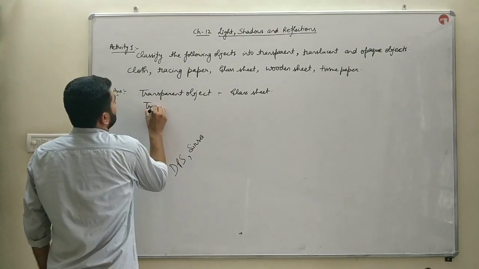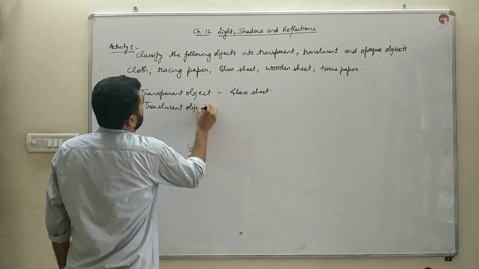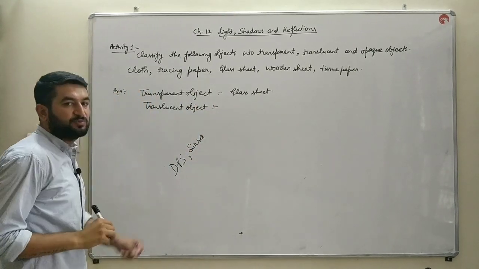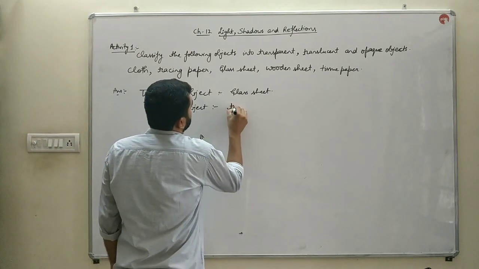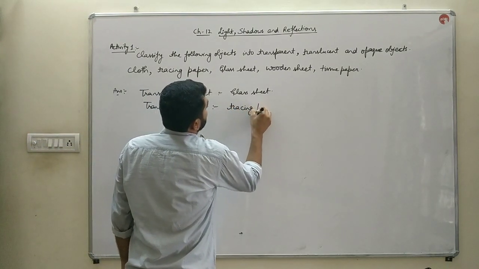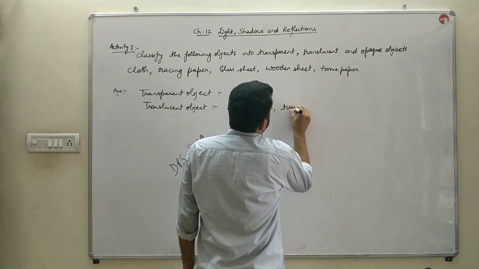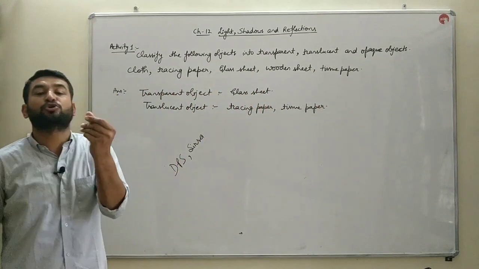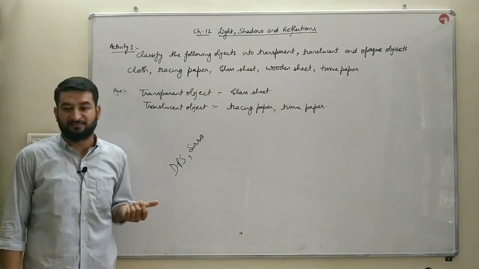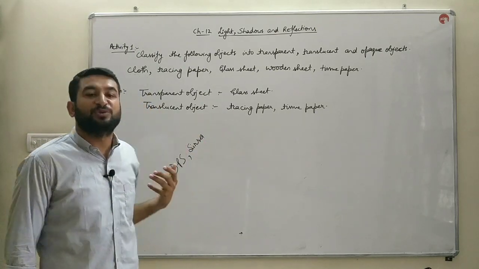Second is translucent. These are the objects which allow some part of the light to pass through them. A small portion of light passes through them. Out of these five, tracing paper and tissue paper allow some portion of light to pass through them. They allow the partial passage of light.